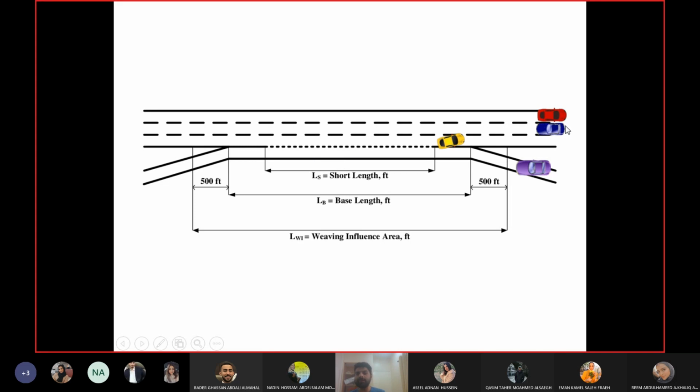Similarly, if Akbar and Badr were trying to change their lane needlessly, unnecessarily, then they would have also caused a crash. So this is just to show you how important everybody's decision and driving behavior is on a weaving segment, because one vehicle can cause a crash which may involve multiple vehicles at a time.